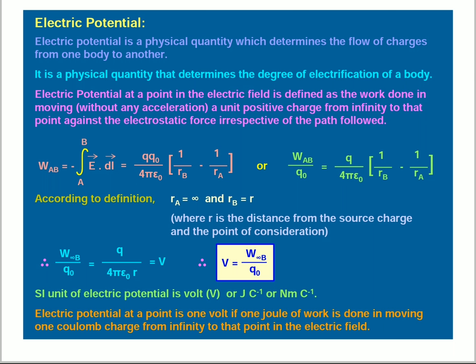Electric potential at a point is 1 volt if 1 joule of work is done in moving 1 coulomb charge from infinity to that point in the electric field.